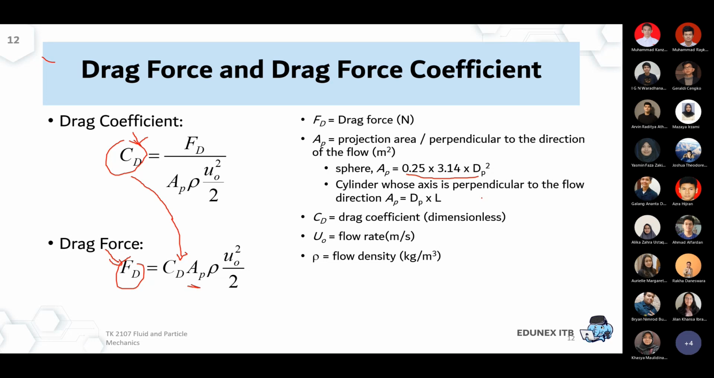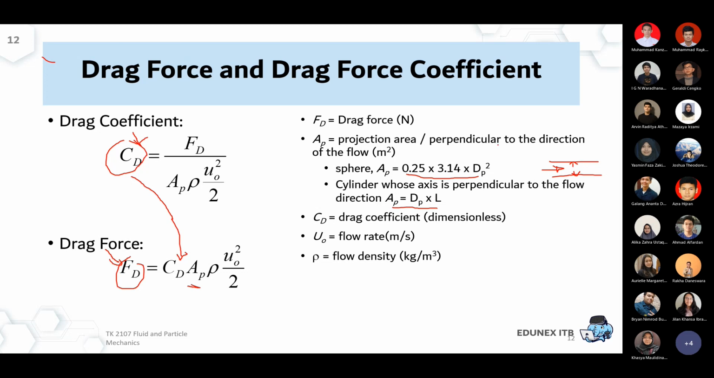For a sphere, it's pi over 4 times d squared, the particle diameter squared. For a cylinder, the area has to be perpendicular to the flow direction. So if you have a horizontal pipeline, the flow goes along it, and the drag acts perpendicular. That's why we talk about the lateral surface of the cylinder, the selimut in bahasa. So the area is diameter times length of the cylinder.